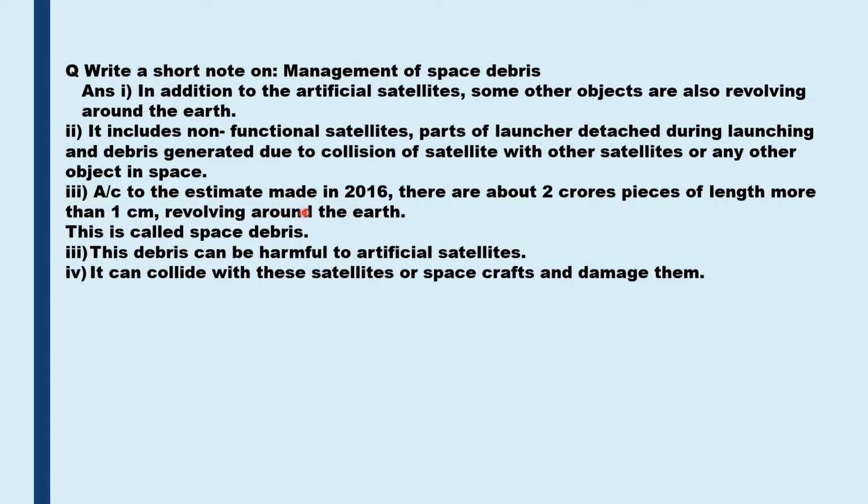According to the estimate made in 2016, there are about 2 crore pieces of length more than 1 centimeter revolving around the Earth, which is called as the space debris. This debris can be harmful to artificial satellites because it can collide with these satellites or spacecrafts and cause damage to them.